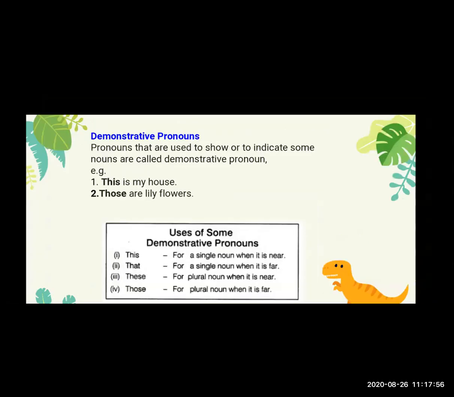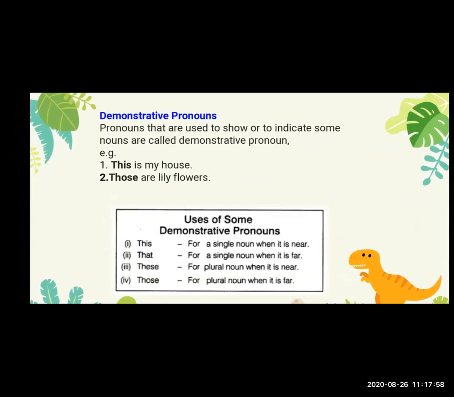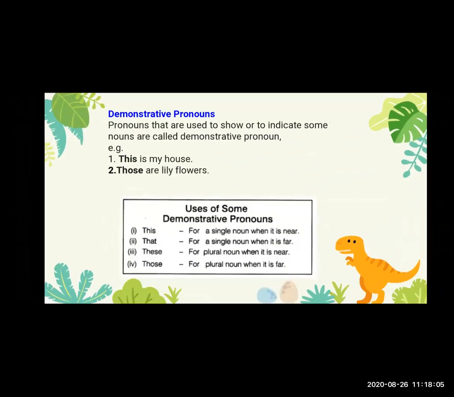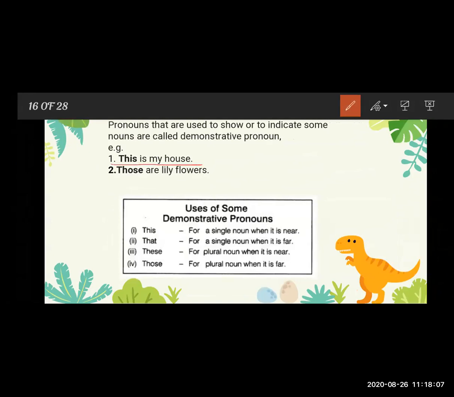So see these, then these also, and those. See here, this is my car. In this example, this is showing that this is my house.